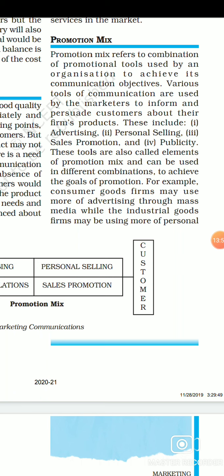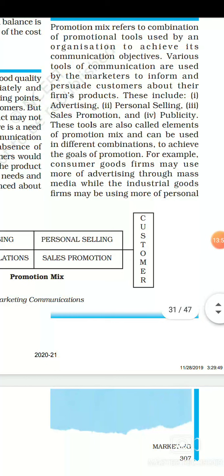So these are all called elements of the promotion mix and can be used in different combinations. These four tools are the elements of the promotion mix, and it is completely a choice of an organization or firm, whether for promoting the product and getting their promotion goals, they want to go with any one of them, with two or three, or with the whole combination of these promotion mix, right?